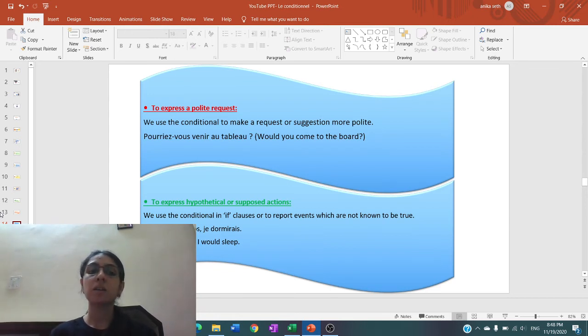So over here there is the si clause plus the verb avoir in the imparfait. Si j'avais du temps, je dormirais. I would sleep.